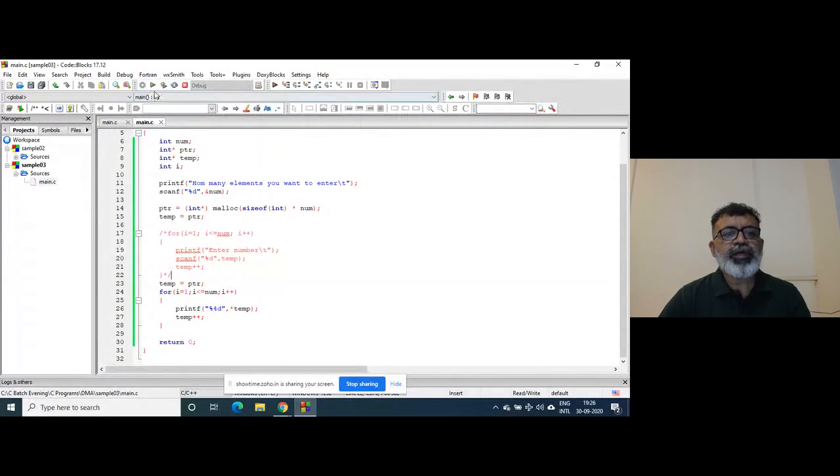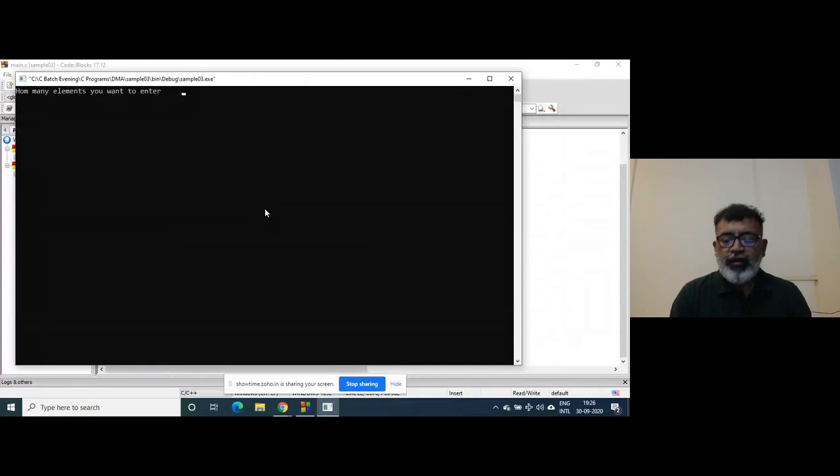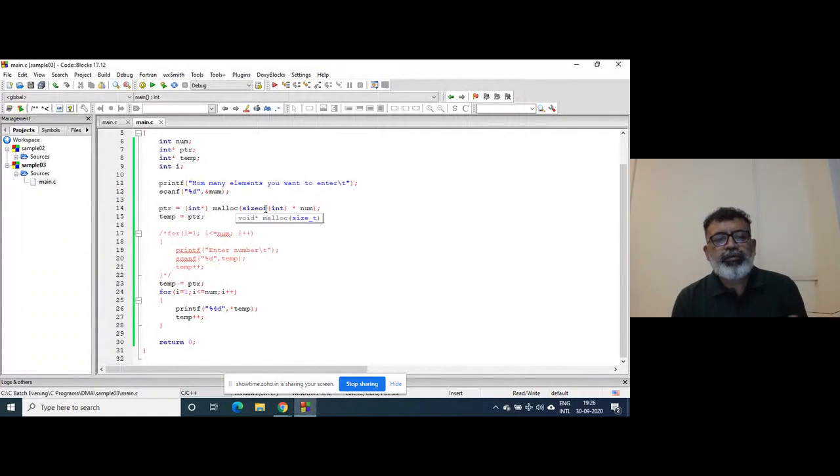Now suppose I do not take the input from the user, and I run this program, and suppose I enter 5. So you see this is pure garbage. We do not know what data will be stored when you call the function malloc, because malloc allocates memory, and that memory may contain zero or any garbage value.